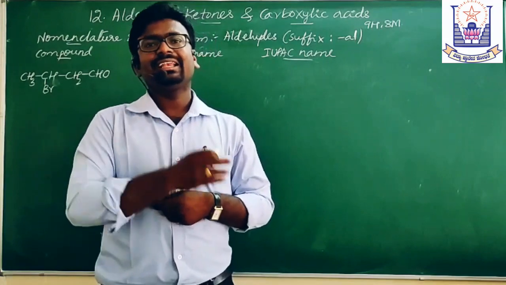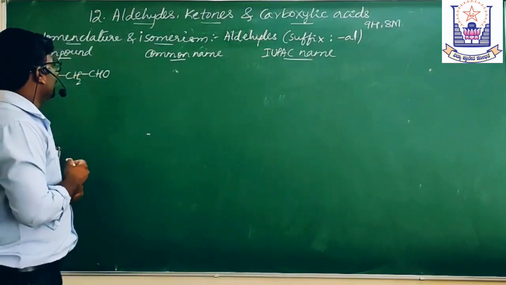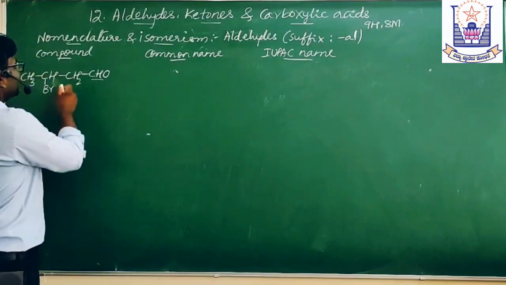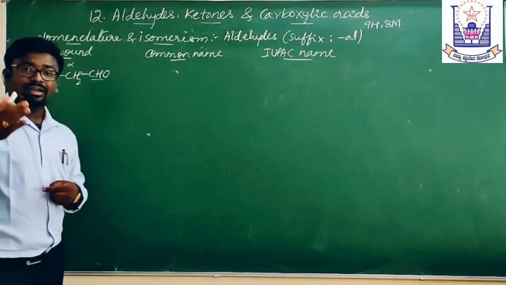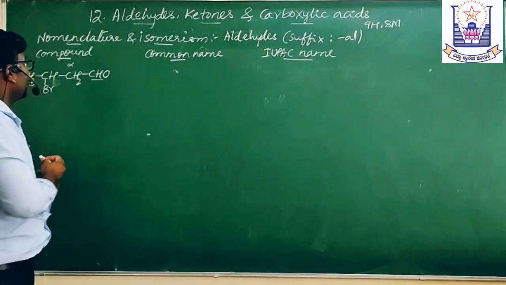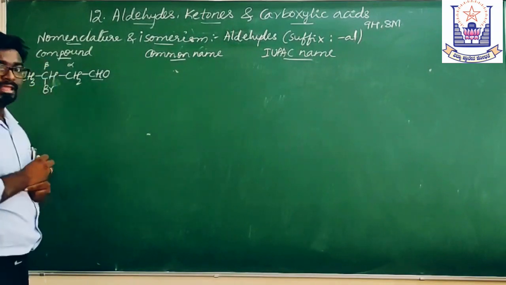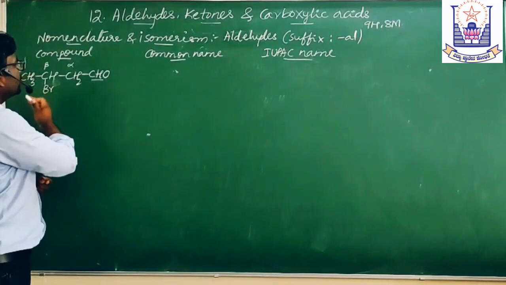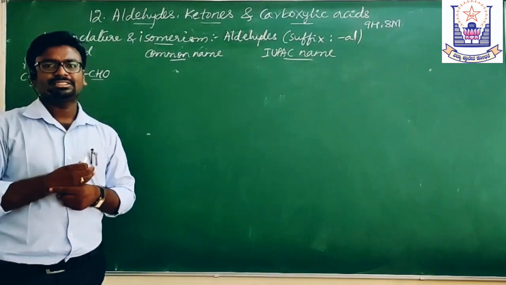We use Greek letters, that is alpha, beta, gamma, delta, etc. The carbon containing the functional group CHO is alpha. Next to the alpha carbon, we will have beta. Next to this, we will have gamma. Like this, we give the notation to the carbon atoms in the common system.